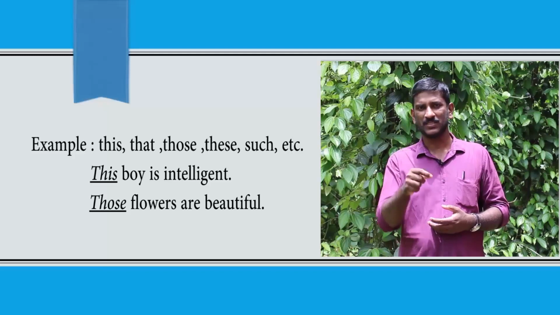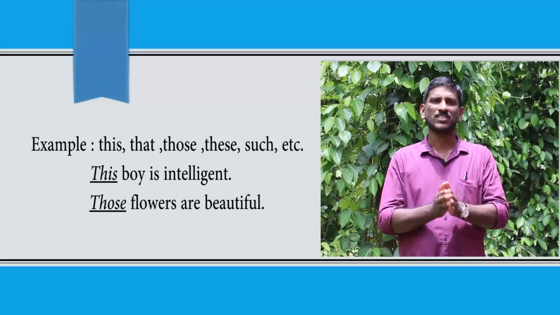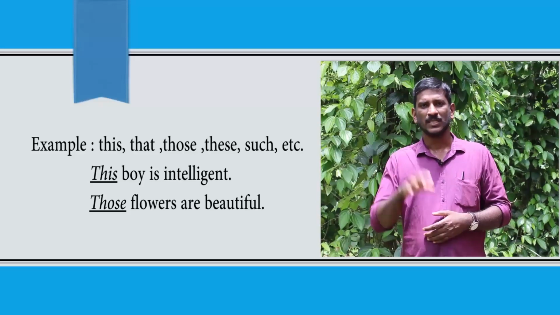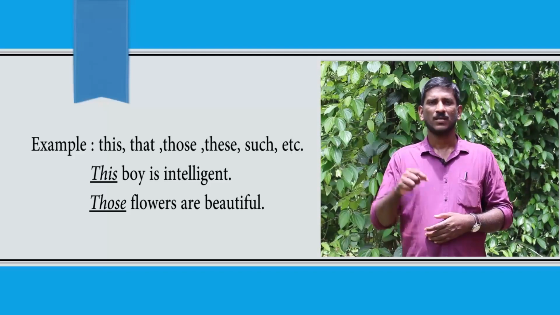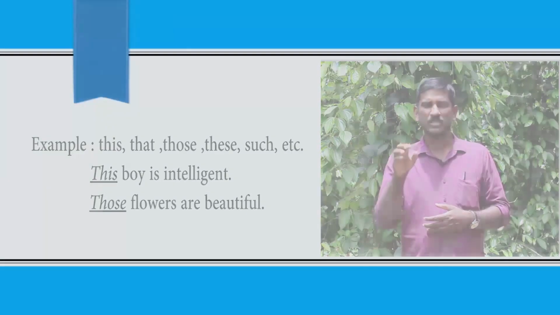So the adjectives this, these, that, etc. are examples of demonstrative adjectives. They point out which bag, which flower, which thing, which person, etc. Here, demonstrative adjectives come just before the nouns, whereas demonstrative pronouns can easily be detected.